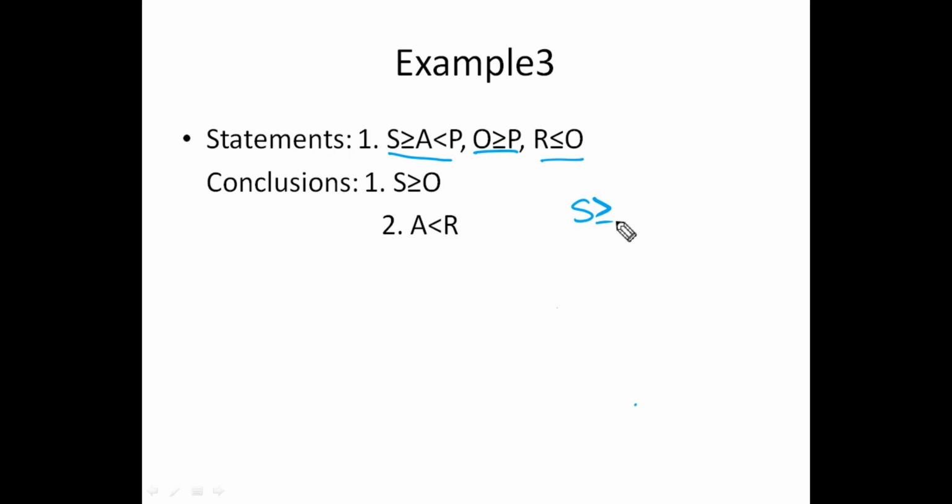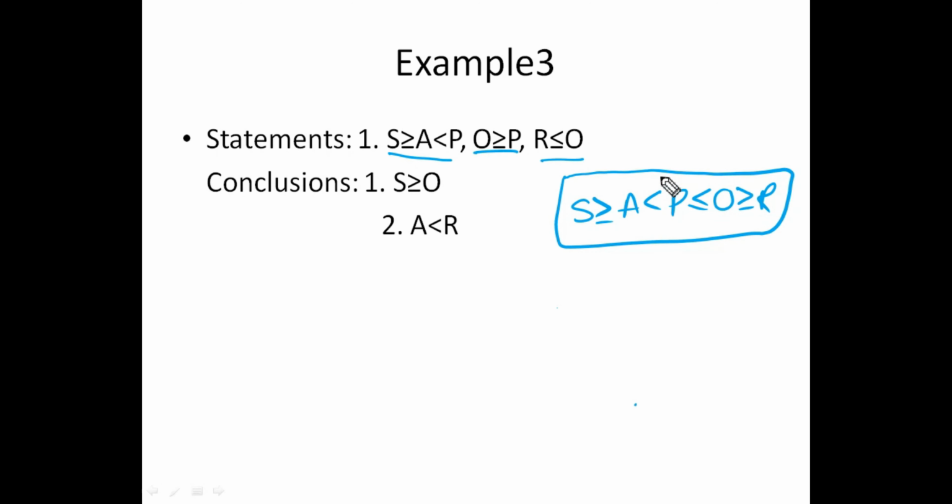S greater than or equal to A less than P. From P, P less than or equal to O, and O greater than or equal to R.